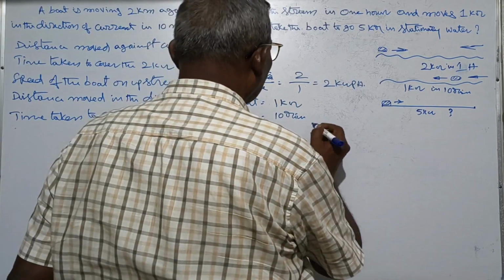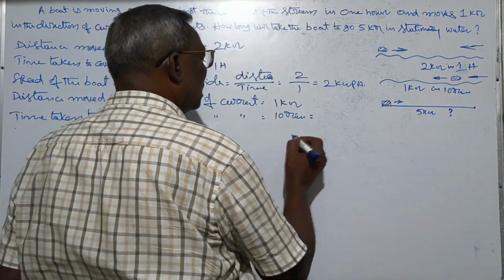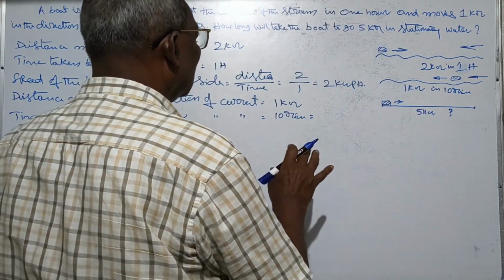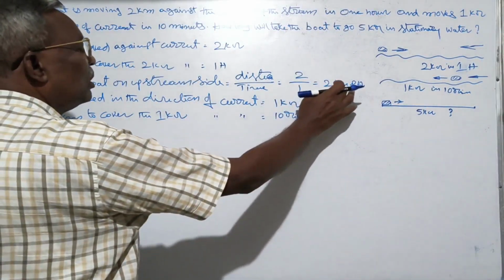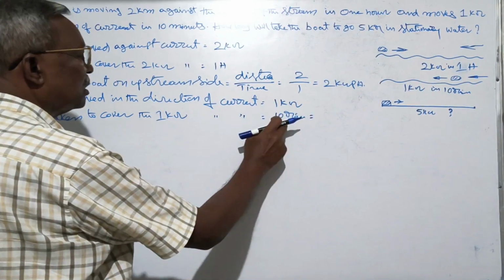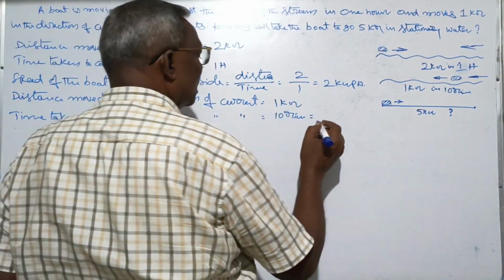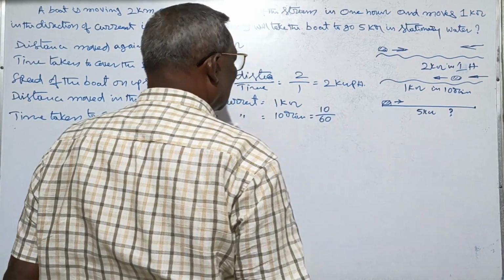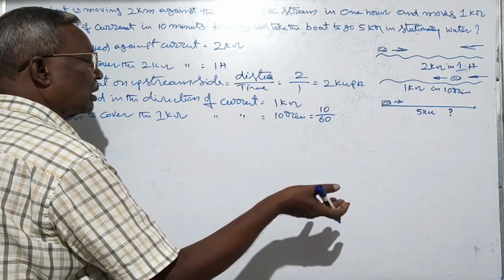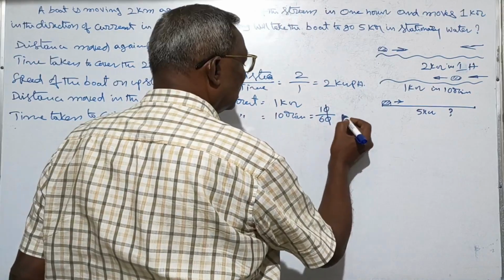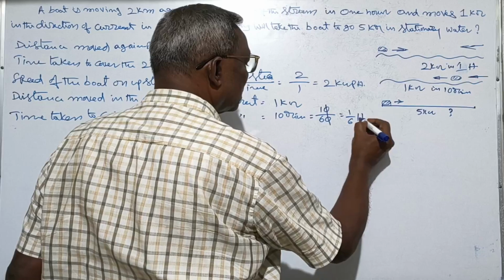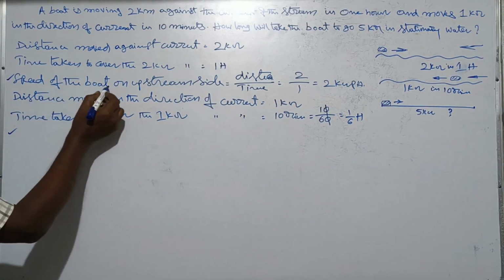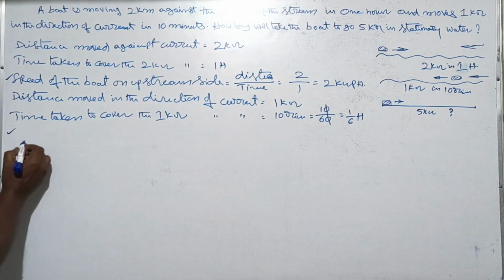10 minutes, you can change into hours. Why? Because the speed here is in kilometers per hour and this is in minutes. So we change into hours. That is 10 by 60, because in 1 hour there are 60 minutes. That is equal to 1 by 6 hours.